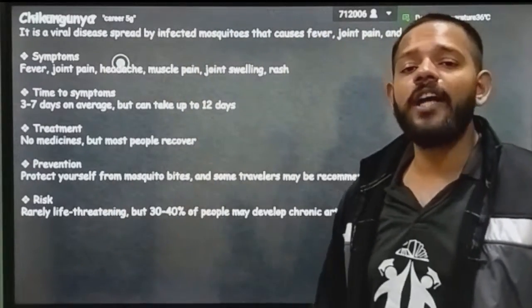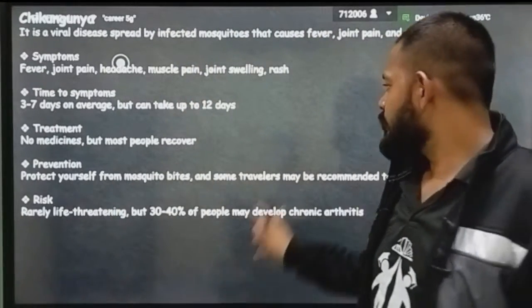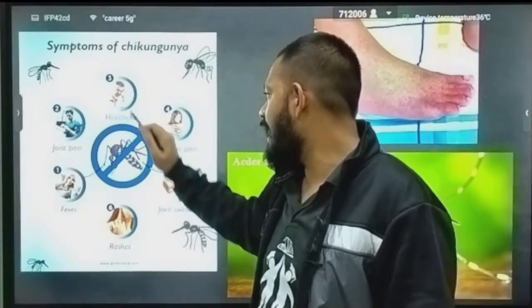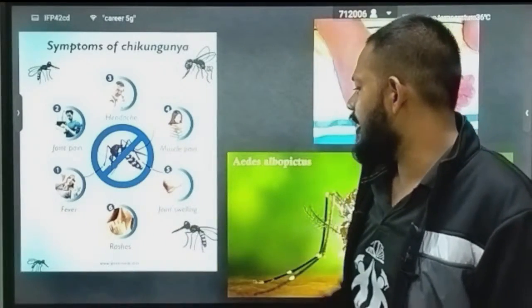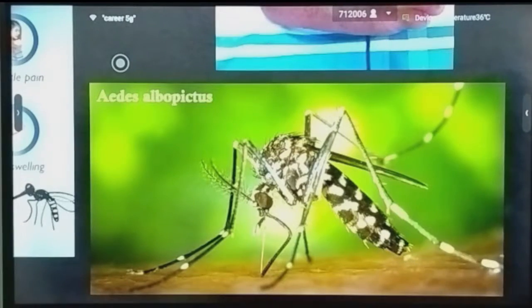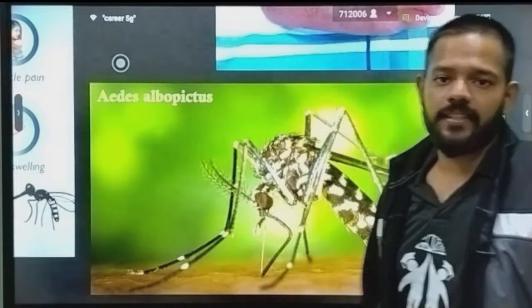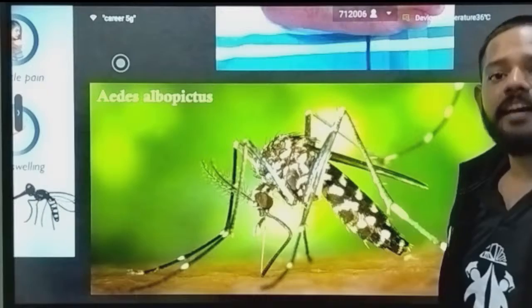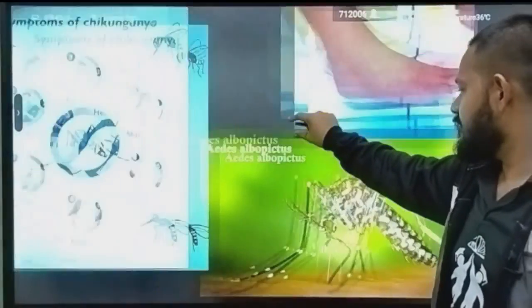Okay, arthritis develops in the patients who have recovered from chikungunya. So these are the symptoms of chikungunya: joint pain, headache, muscle pain, joint swelling, rashes and fever. And this is the vector of this disease, Aedes albopictus. Okay, Aedes albopictus is the vector of chikungunya.